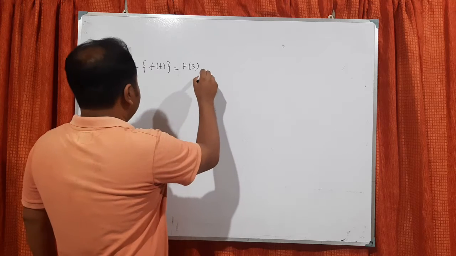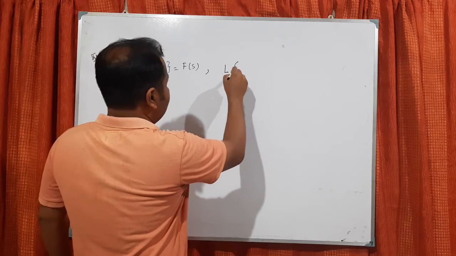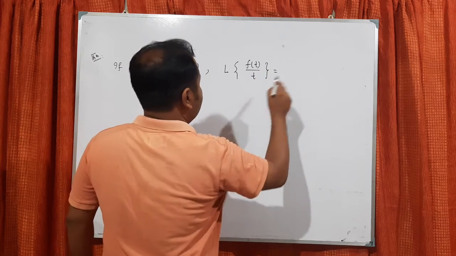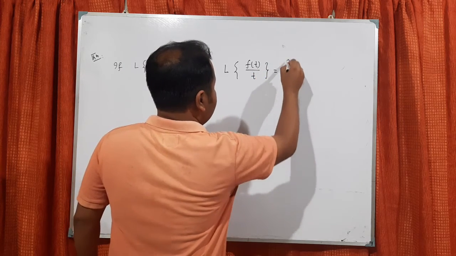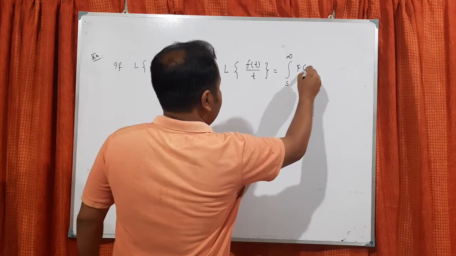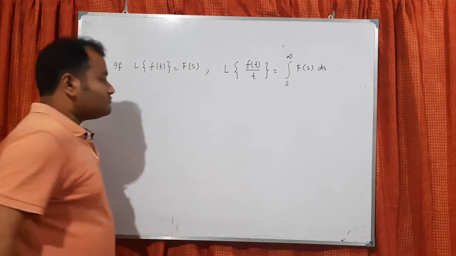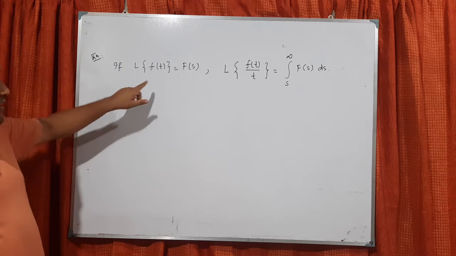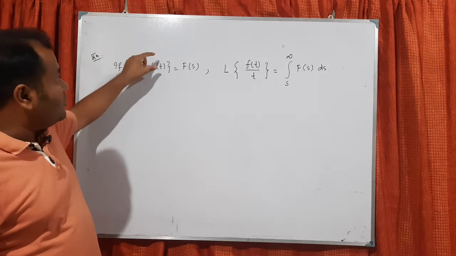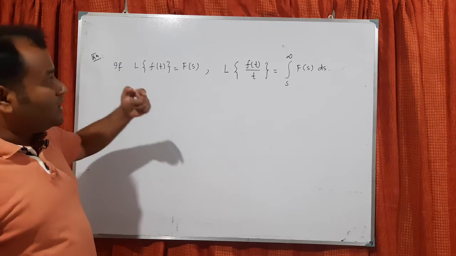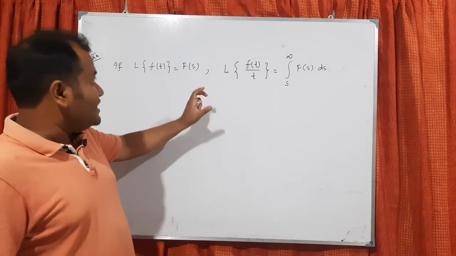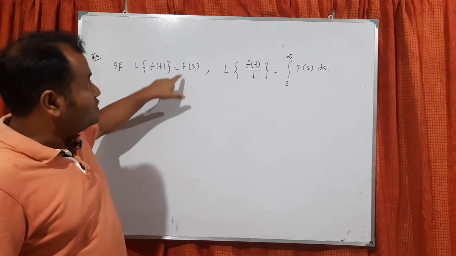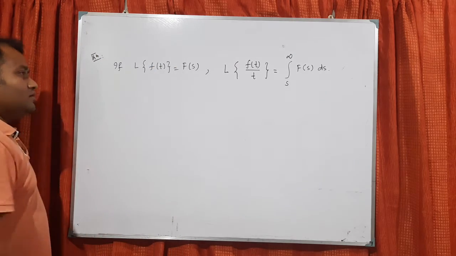So if L of f(t) equals F(s), then L of f(t)/t equals the integration from s to infinity of F(s) ds. So that means when we know the original transformation, which is F(s), and we divide the original function by t, whatever new transformation we get is nothing but the integration of this old transformation with respect to s from s to infinity. Let us prove that.